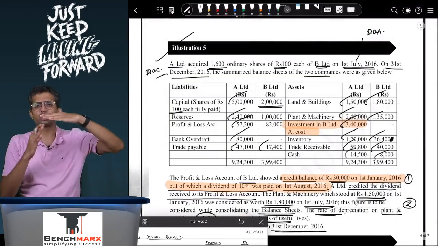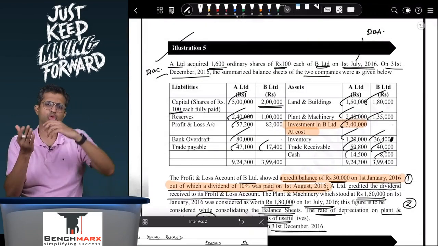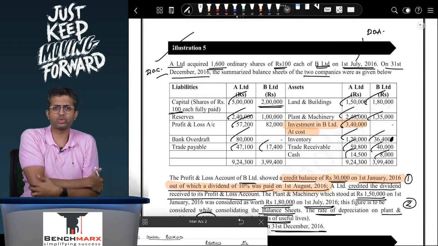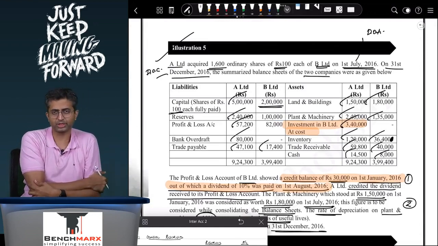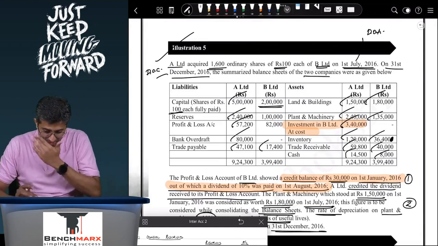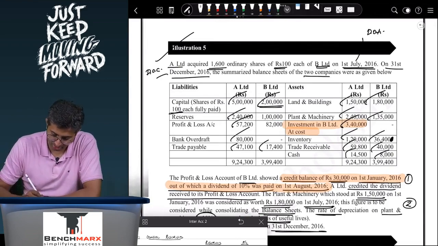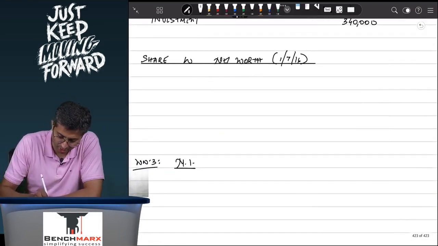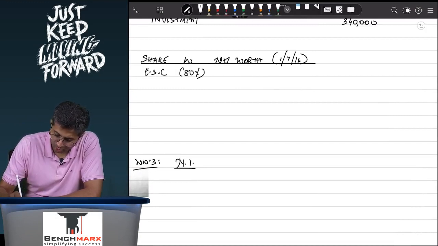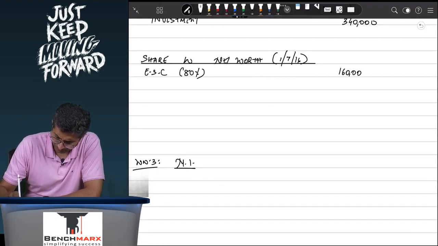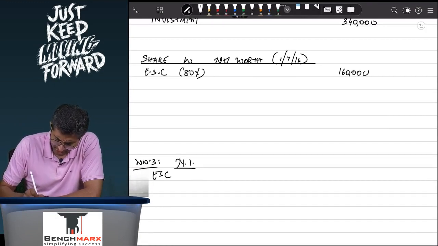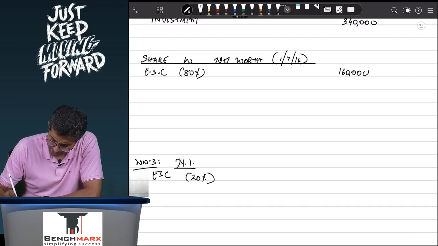If your cost of control account is prepared, then in the cost of control you will debit. On the debit side you will say to investment 3,40,000. Now equity share capital is attributable, 2 lakhs is attributable 80% to the parent, 20% to the minorities. So this is equity share capital, 80% attributable to the parent, 80% of 2 lakhs, which will come to, I guess, 1,60,000, and 20% of this is attributable to the minorities, which is, I think, 40,000.